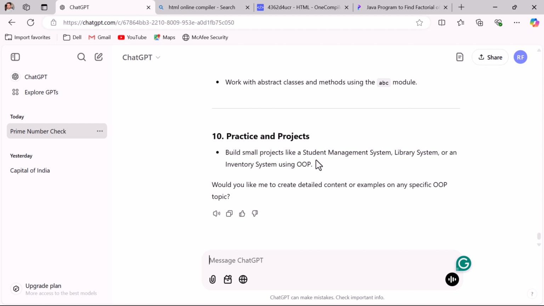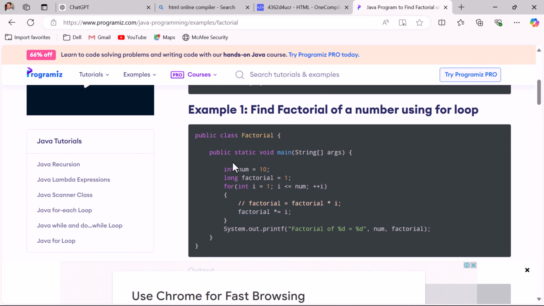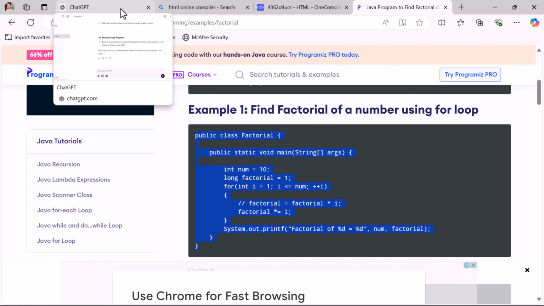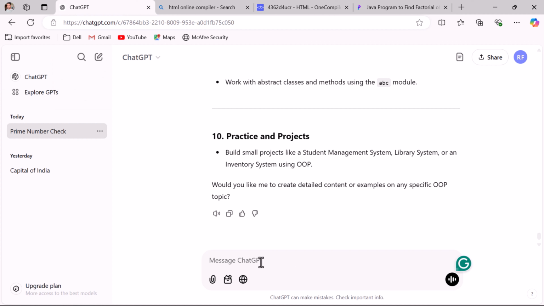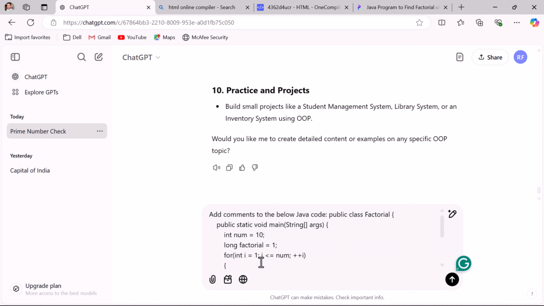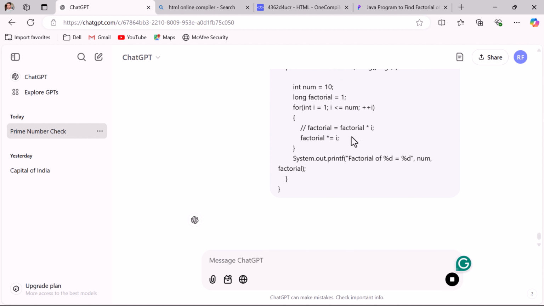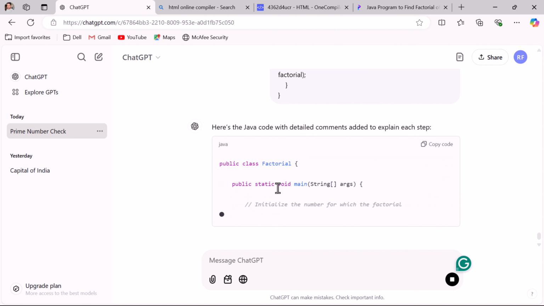For instance, let us say this piece of code over here. So this is the code that finds a factorial of number using loop in a Java, and you want to add a comments to this code. Then what you can do is you can just ask ChatGPT for you. So here just tell ChatGPT to add comments to the below Java code and just paste the code over here and hit enter, and look at the ChatGPT response over here